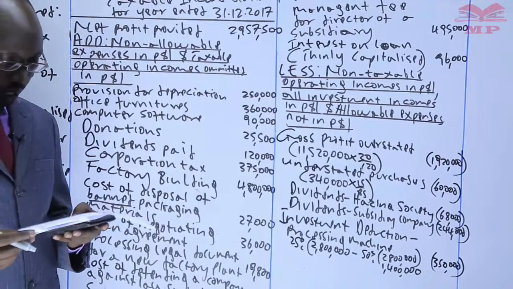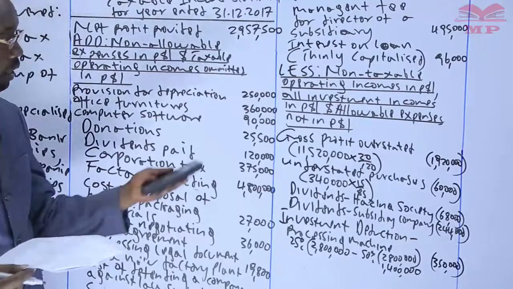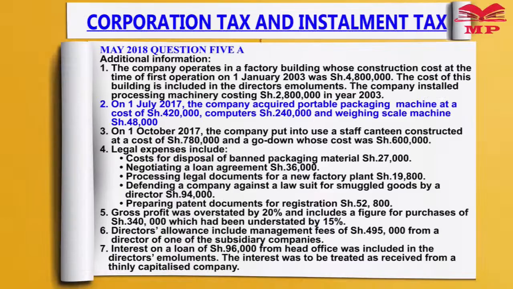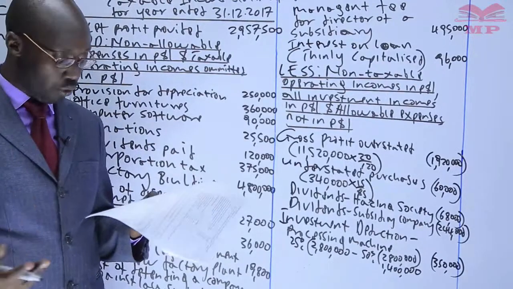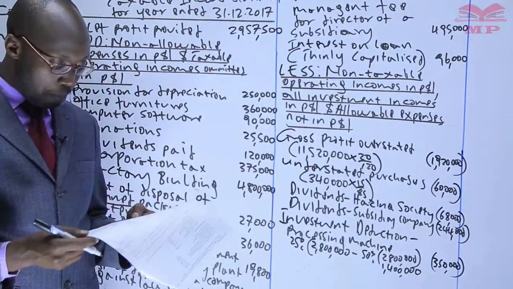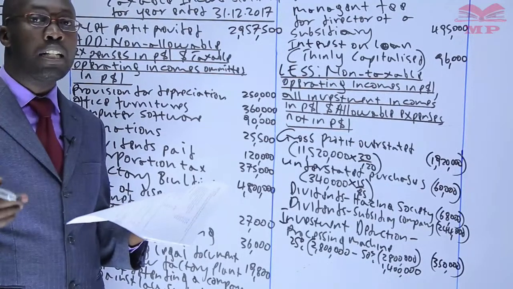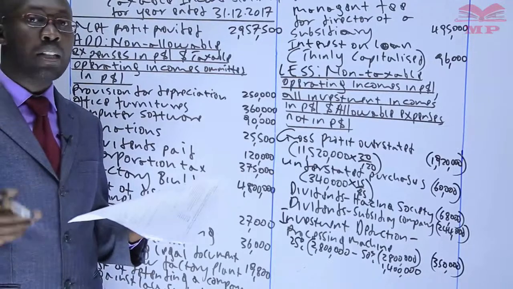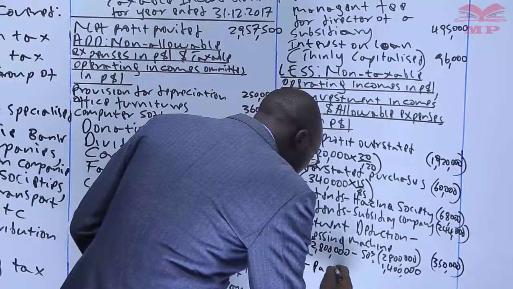After that, we go to point number 2, because additional information number 1 we have exhausted for allowable expense not in P&L. Number 2, on 1st July 2017, the company acquired a portable packaging machine. So those costs, again, they are not in the P&L. But are they allowable? No. Why? They are fixed assets. Fixed assets, we claim capital allowance. So we need to know which one for each of them. We start with the portable packaging machine. If you go to the capital allowance, we said a packaging machine is a machine that assists in manufacturing.